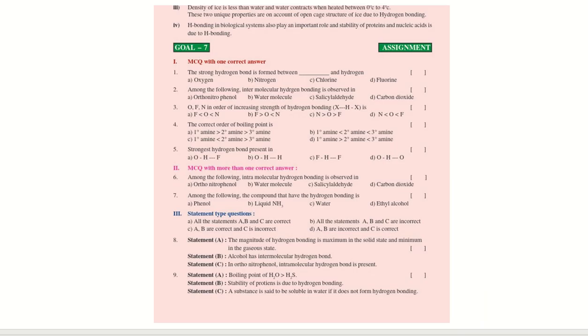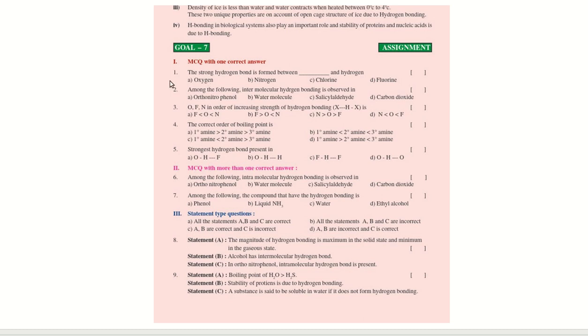First page we have to see assignment. We will see this is the matter. Okay, don't think that it's questions. It's just the matter. Okay, so let's start. First we'll discuss the goal 7 assignment bits. So let's start. First MCQ with one correct answer.